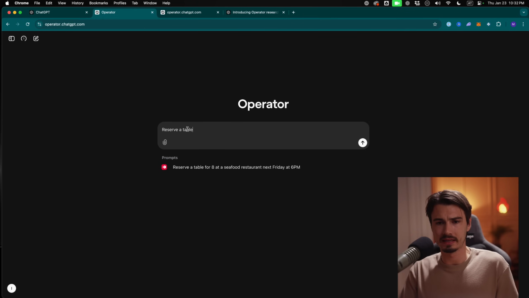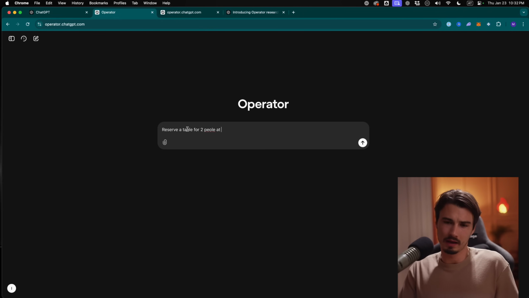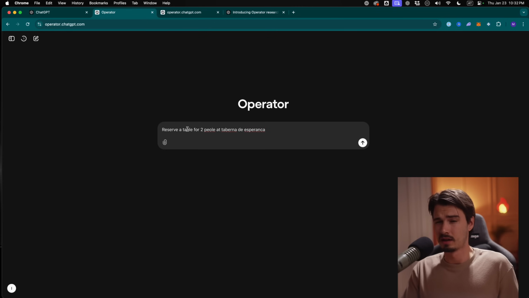reserve a table for 2 people at Taberna de, I think this is what it's called, Esperanza. I think it's named like this, in Lisbon for January 25th, let's say, through the Fork. That's a website that I used to reserve a table there recently.